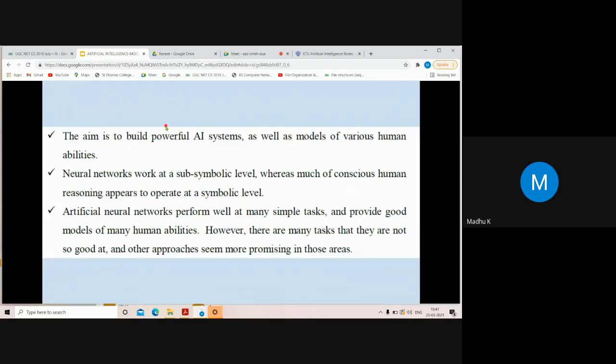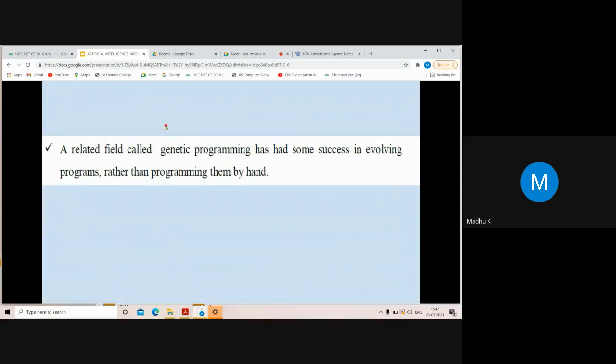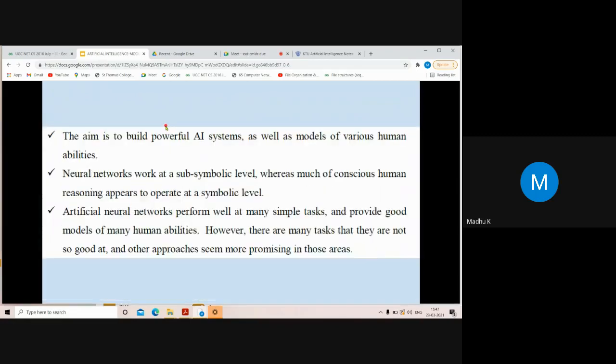Based on that, some AI systems were developed, like neural networks, and you know what an artificial neural network is. Then lastly, evolution. Charles Darwin introduced the concept of evolution, and based on that, genetic algorithms, etc. were developed. So these are the various milestones in the history of AI.